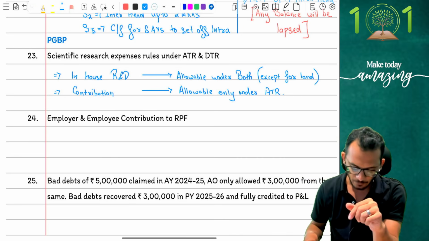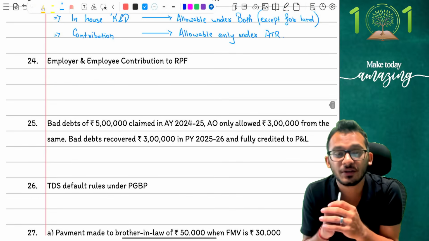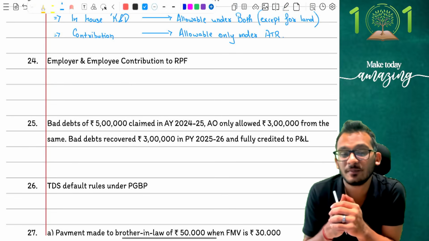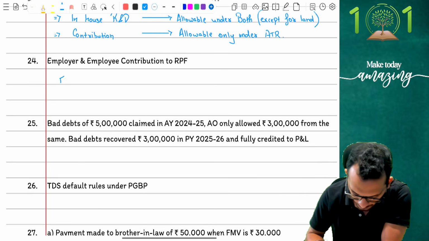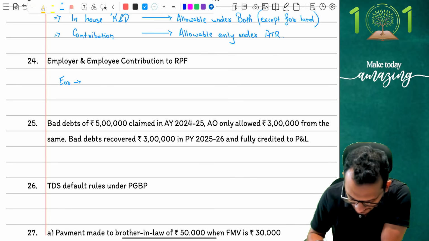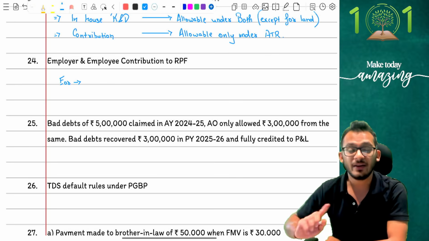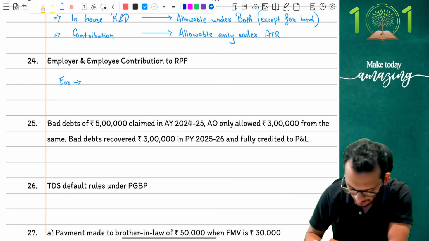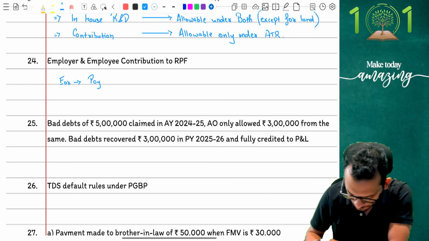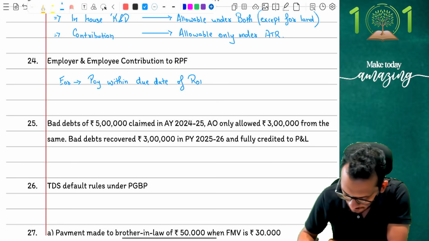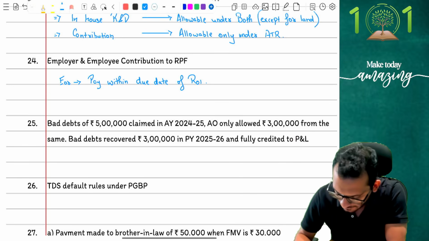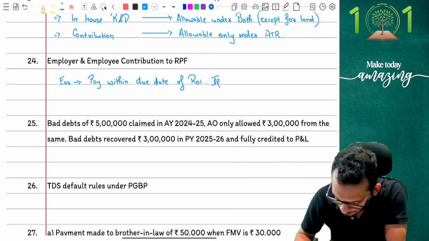Yes? Good. Moving on forward, people, the employer and employee contribution, one of the very important adjustments, because this is where students get a little confused in examination. So if you look at this one carefully, income tax says if there is any employer contribution, when employer is contributing money to PF, he needs to pay it before due date of return filing. He has to pay it before due date of return filing. If he does not pay, then he can claim it in the year of payment.